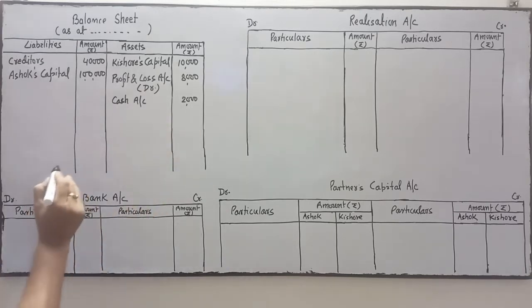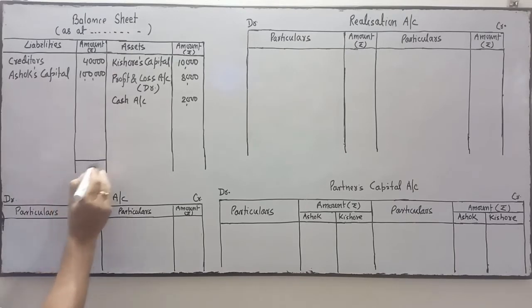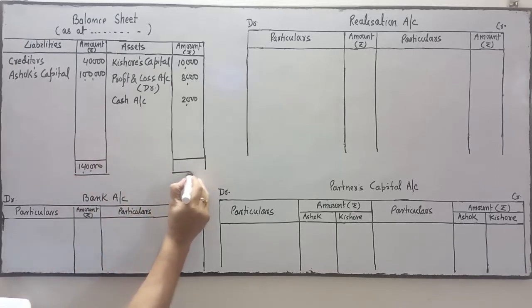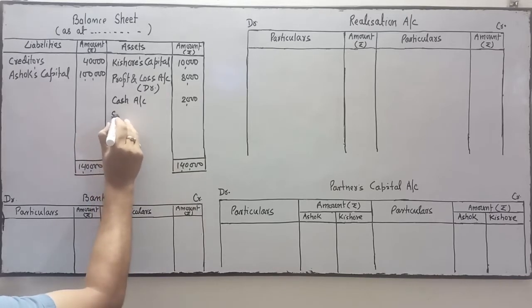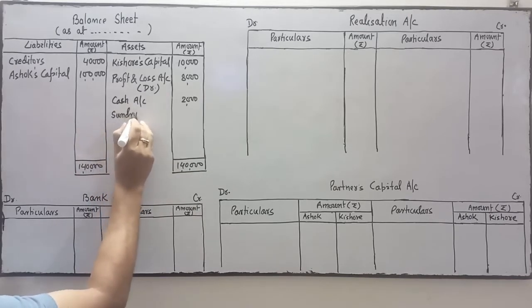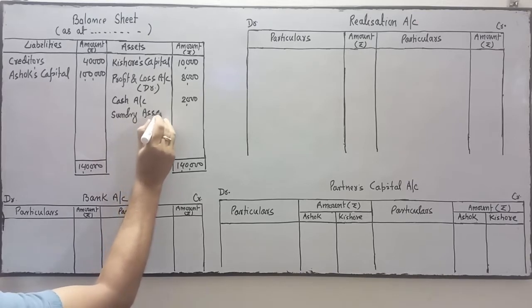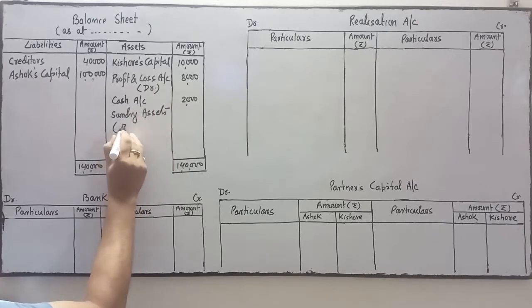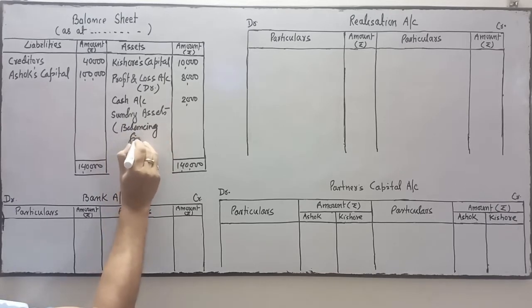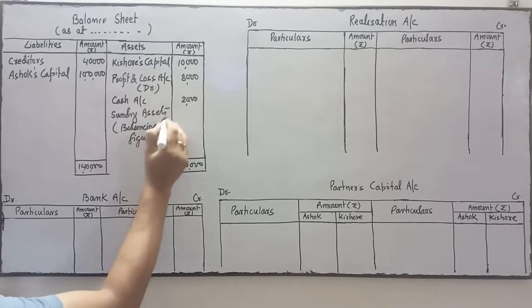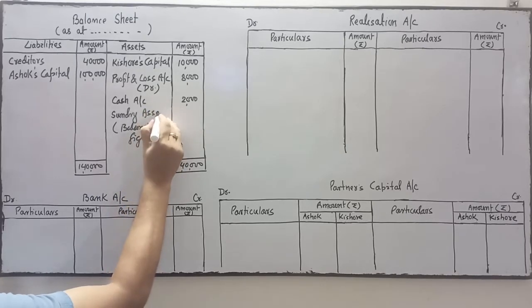Now we will find out the difference amount. Your liability side total is more, 1,40,000. Asset side total is less. I have written the same amount over here. Now the difference amount, the balancing figure, will be your sundry assets.